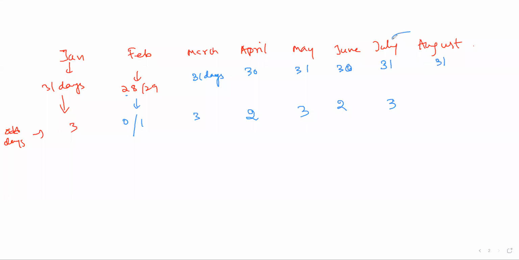August is 31. Okay, remember this: July and August are 31 and 31, so here it will be 3, right? Then September, 30 days, the number of odd days will be 2. October 31, so you will have 3. November 30, so you will have 2 odd days. And December 31, so you will have 3. So remember this concept, right?